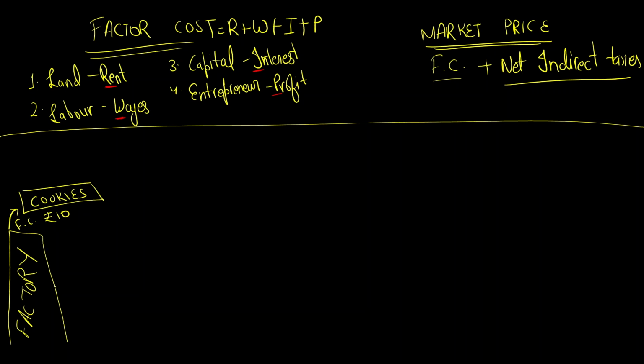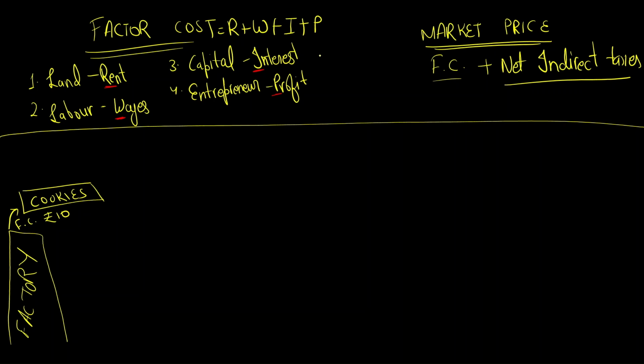It means my factory has added its rent for the factory, right? Wages of the laborers, the workers in the factory, their wages, and the interest on capital. If a factory is opened, there will be a businessman who initially invested the money, that is what capital is. Capital is nothing but the initial money invested by the entrepreneur.